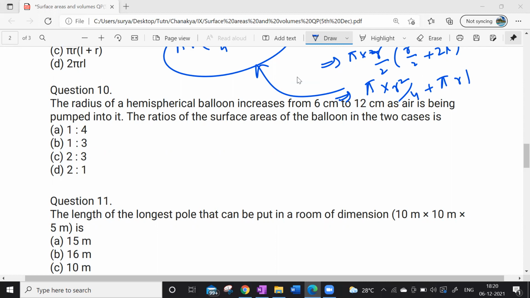Aditi, are you here? Make it fast. Guys, make it fast.